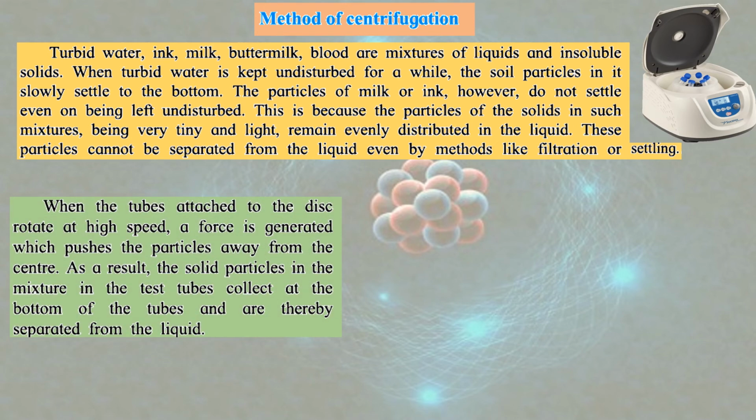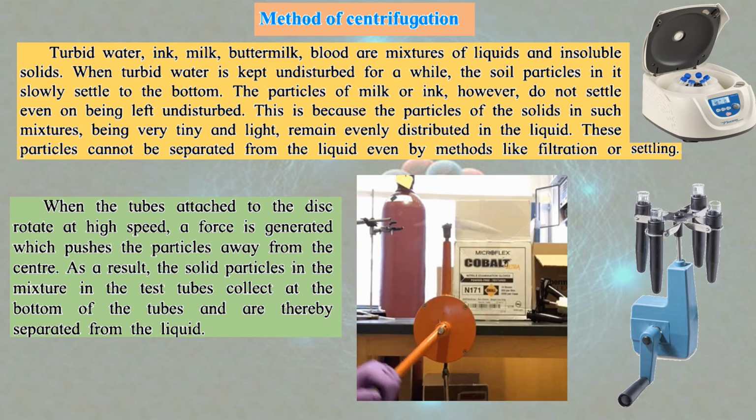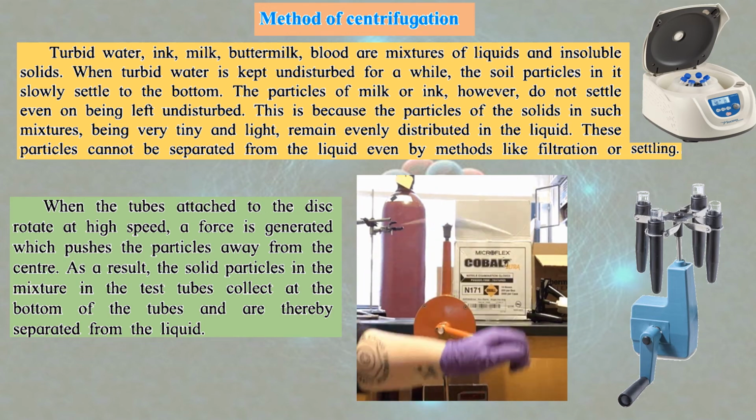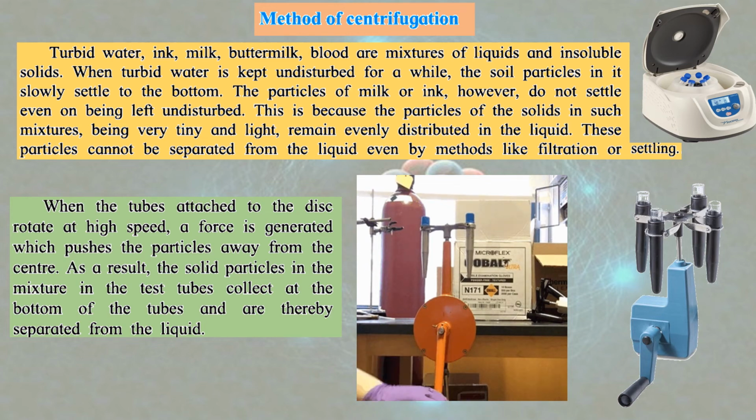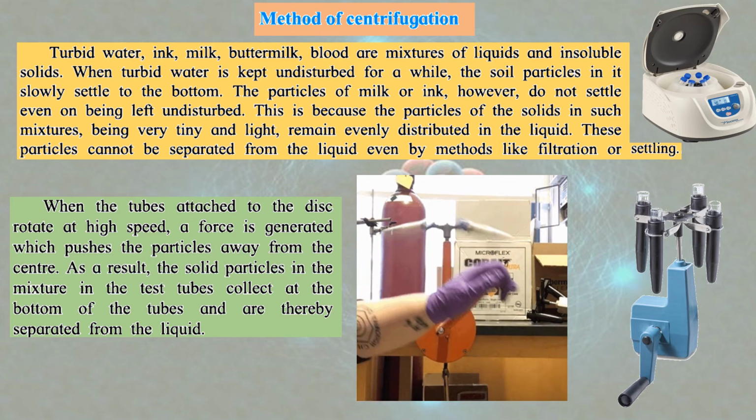When the tubes connected to the disc rotate, here you can see this is the tube, it is connected to a high speed disc. A force is generated. Here you can see how they are moving. A force is generated which pushes the particles away from the center. As a result, the solid particles in the mixture in the test tube collect at the bottom of the tubes and thereby are separated from the liquid. So this is normally done in chemistry labs.